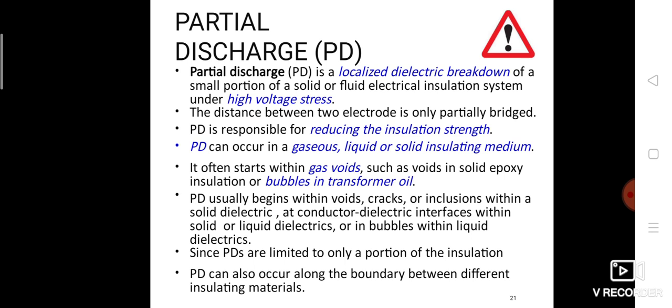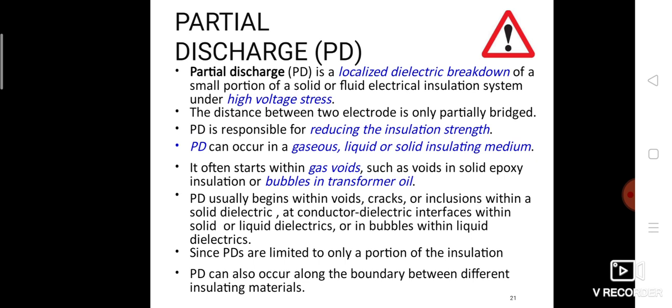Partial discharge usually begins within voids, cracks, or at the conductor-dielectric interface within solid or liquid dielectrics, or in bubbles within liquid dielectrics, so that the discharge is limited to only a portion of the insulation. It can also occur along the boundary between different insulating materials.